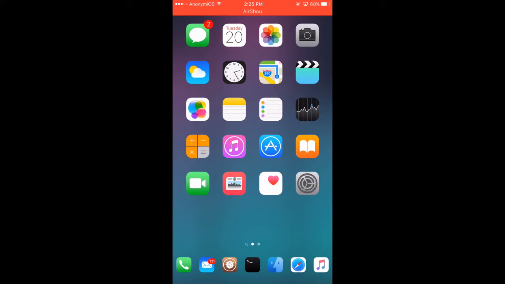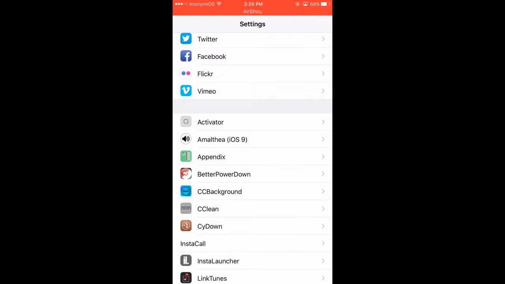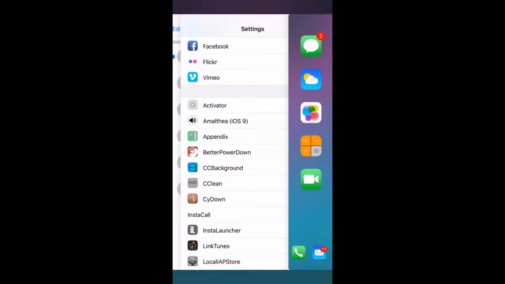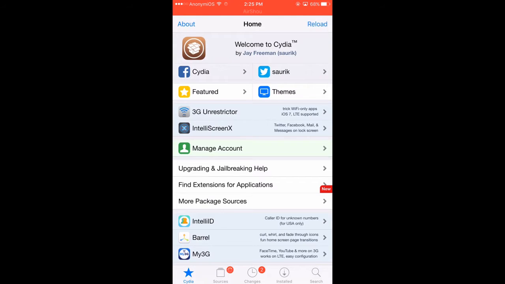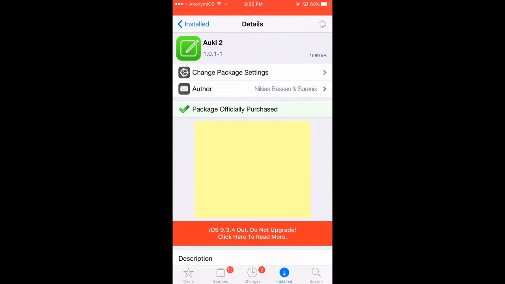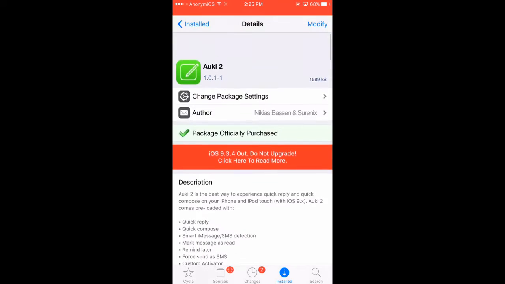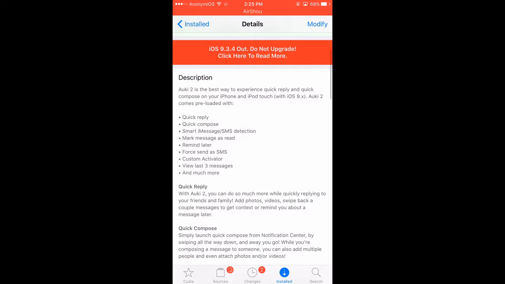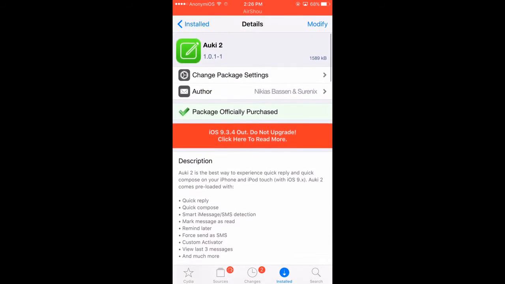So that is pretty much it for this tweak. There are no options to be configured inside of settings, so as you can see there is no Auki option, and also in Cydia there is the repo Big Boss, so it is an official tweak. There's also Sire repo, Bite Your Apple, and also Hack Your iPhone repos that all support it. I'm not sure what versions they have, but here Auki 2 is 1.0.1-1, which supports iOS 9, but I believe it should work with 8 and 9. Not all features will work, of course, because they are a bit different.